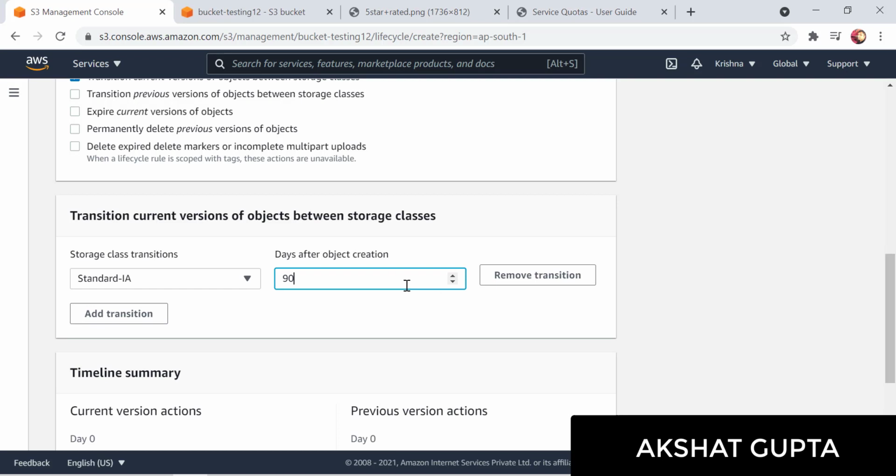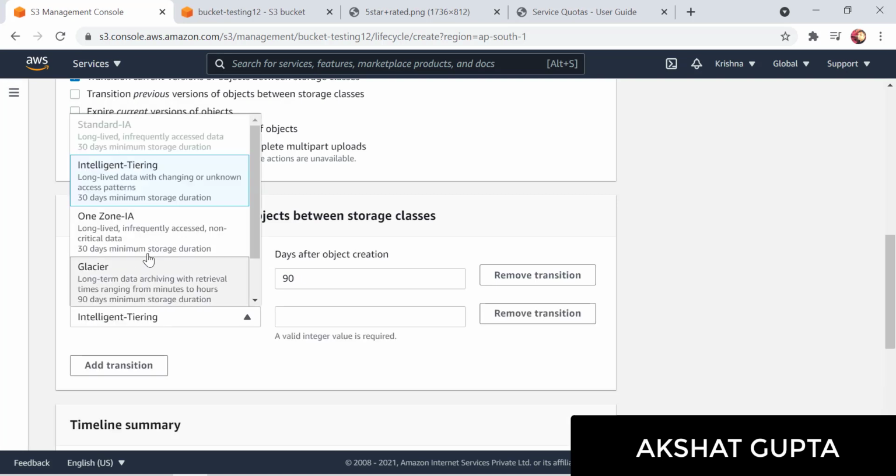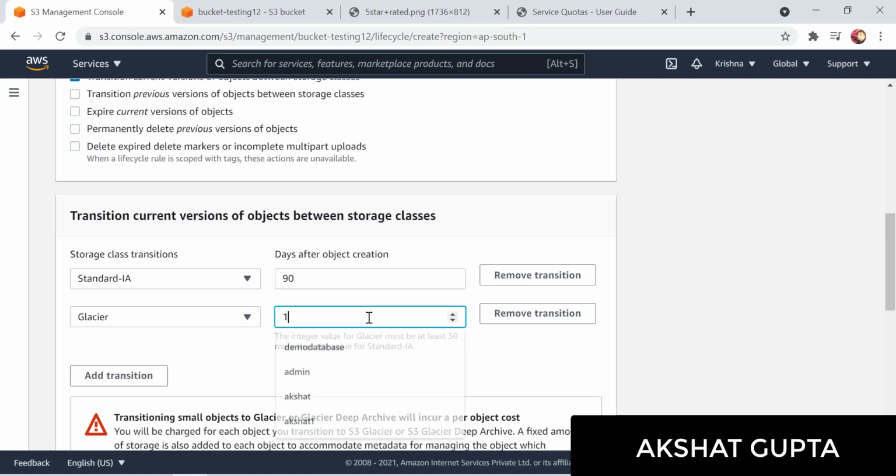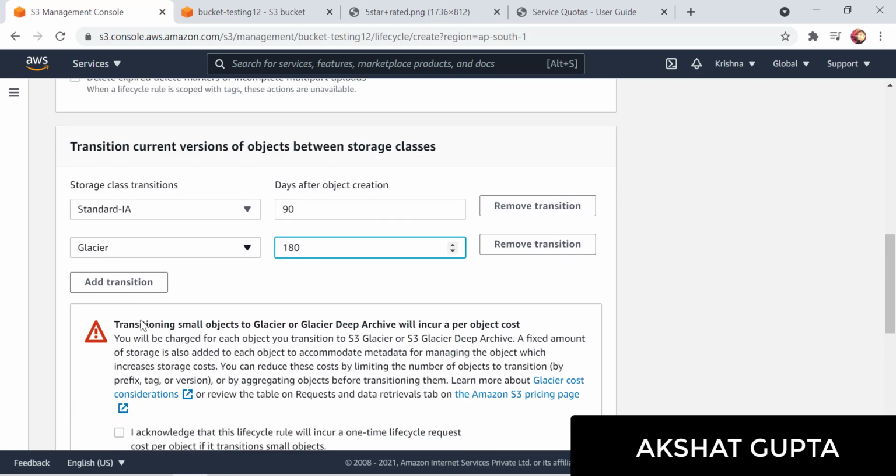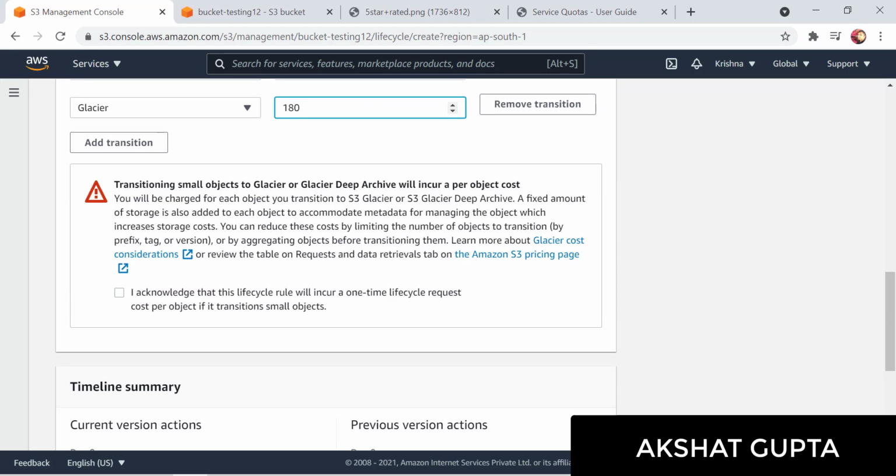So let's put it after 90 days, automatically it needs to be moved to standard IA. But standard IA is again costly. If I'm not using it for, let's say, 180 more days, so around 1 year, that file is not at all important for me. So what I can do is move it to Glacier then. After 180 days, the object would automatically be moved to Glacier. Glacier is very cheap, so you don't have to worry about the amount and all those things. It's cheap storage, so it's not a problem.